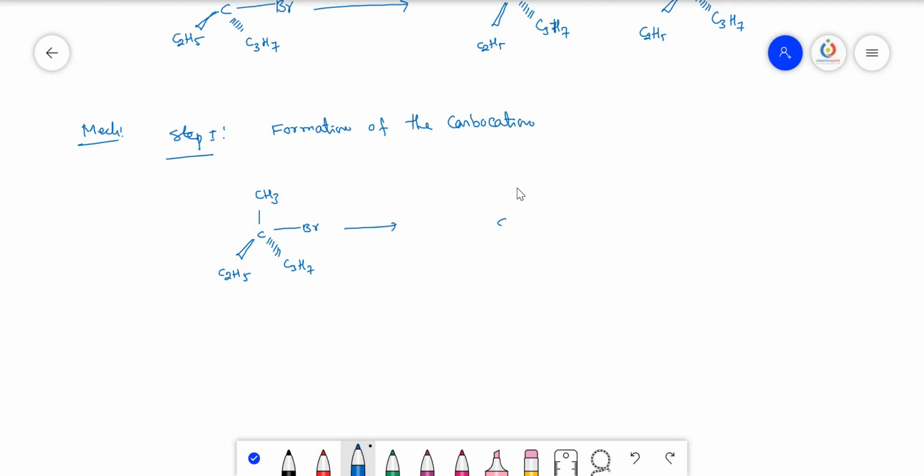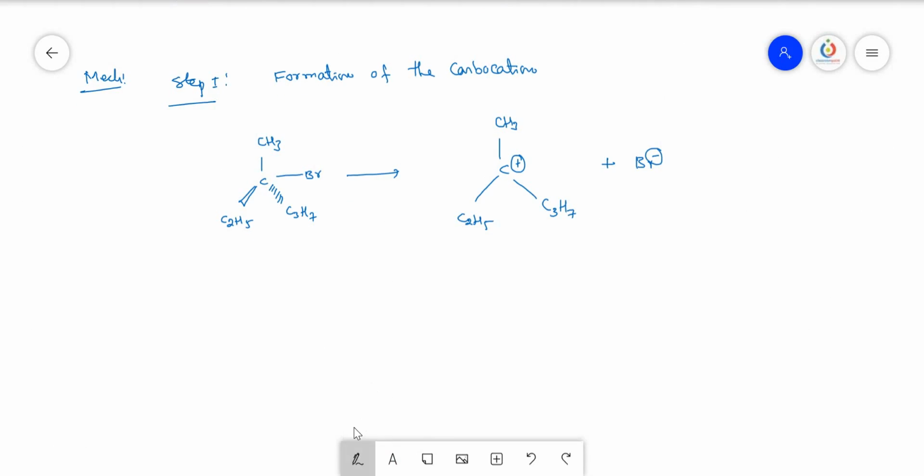So here we get CH3, C2H5, and now we could write the dotted lines, but I am not writing them here. I'll write like this only: C2H5, C3H7. This is the positively charged one, and Br minus will be removed. And in this case, the carbocation is formed.